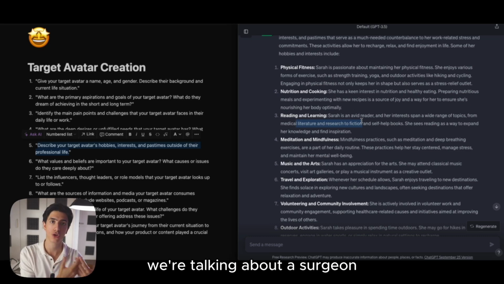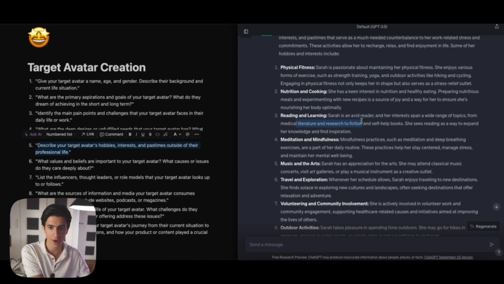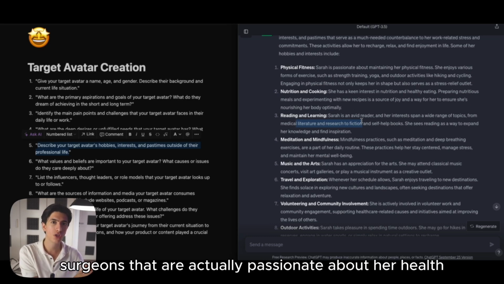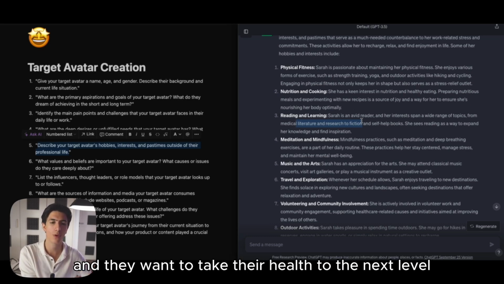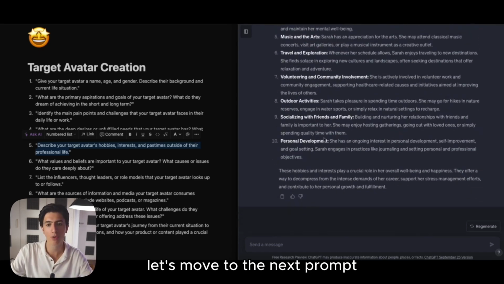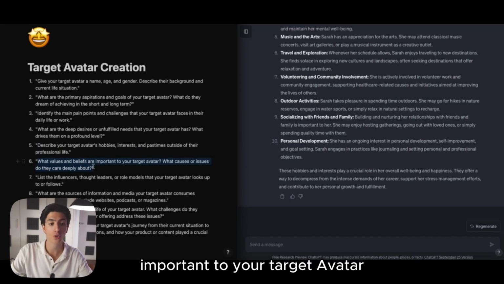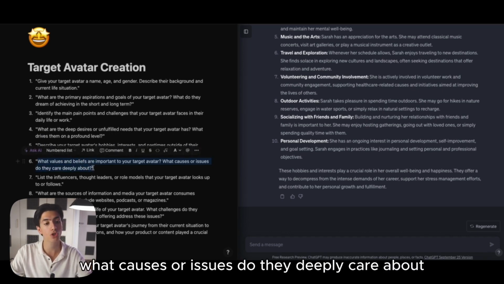We're talking about a surgeon because we're selling fitness content for surgeons, right? And we're talking about surgeons that are actually passionate about their health and they want to take their health to the next level. So this is exactly our target avatar right here. Let's move to the next prompt, which is: what values and beliefs are important to your target avatar? What causes or issues do they deeply care about?